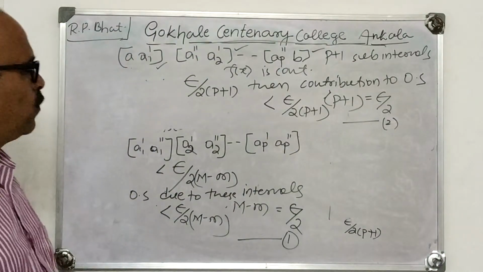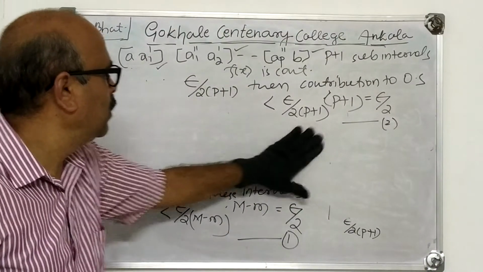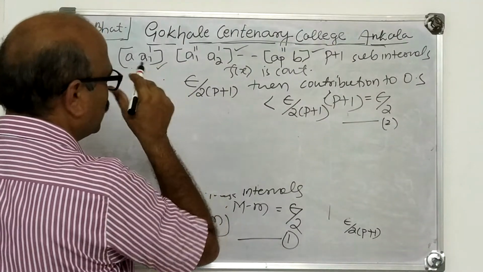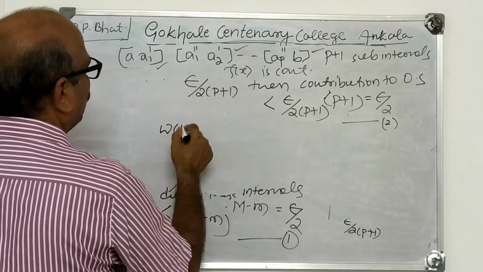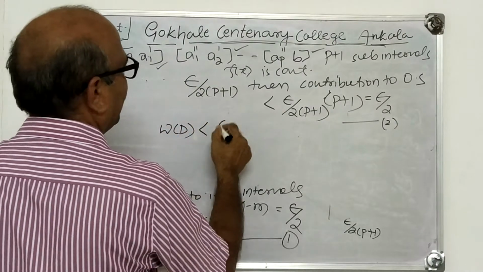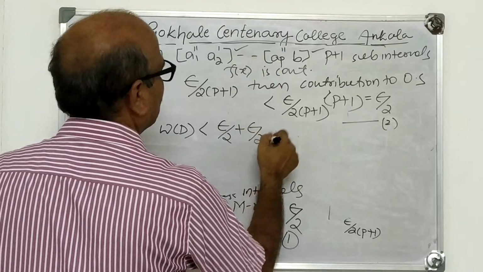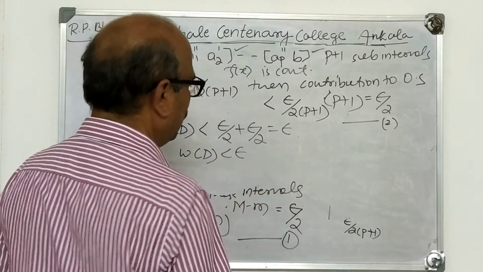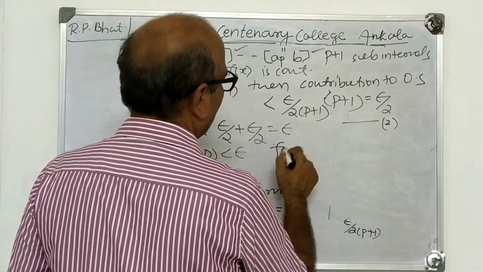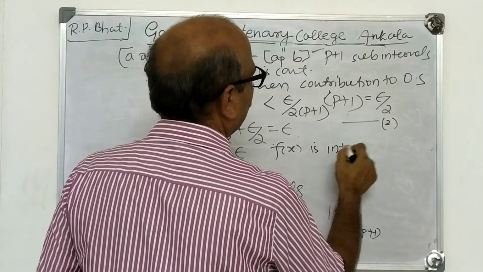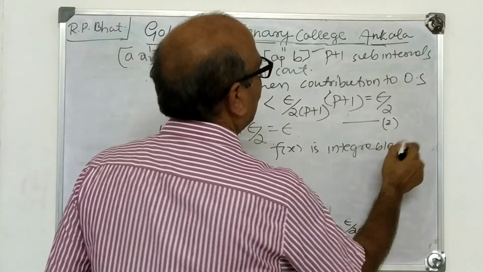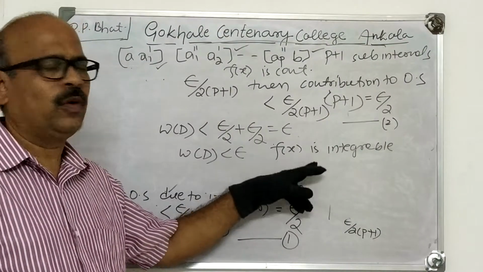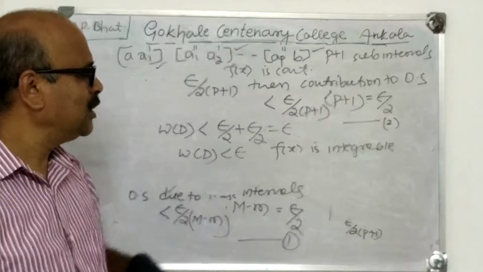Now from 1 and 2, the oscillatory sum of f(x) due to that division D, that is omega D, is less than epsilon by 2 plus epsilon by 2. Hence the oscillatory sum is less than epsilon. So f(x) is integrable. Hence, if a function has only a finite number of points of discontinuities, then also it is integrable.